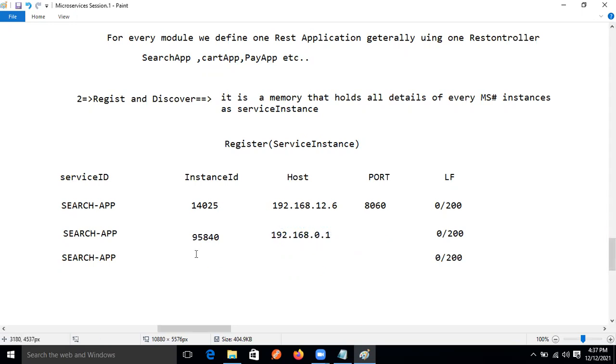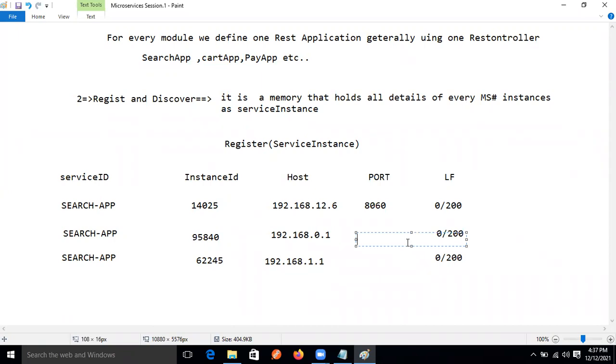Now here also, any ID I'm giving, 6 2 6 2 4 5 4. Again the same, 192.168.1.1.